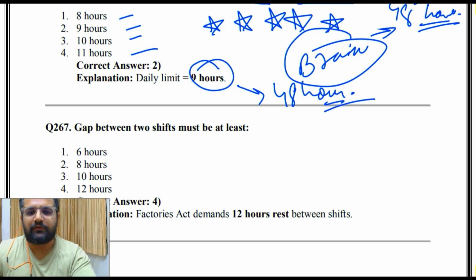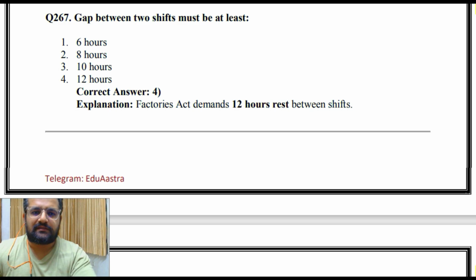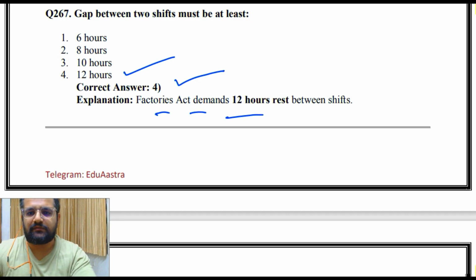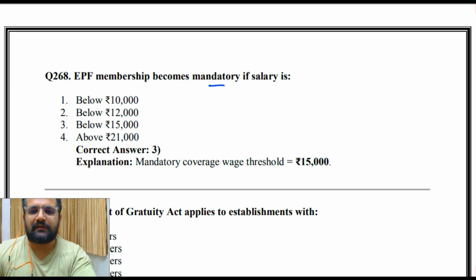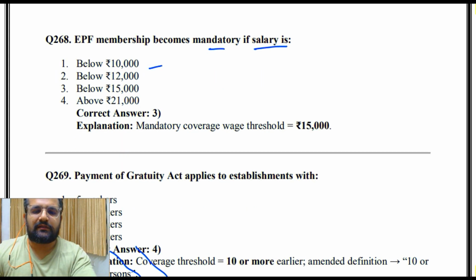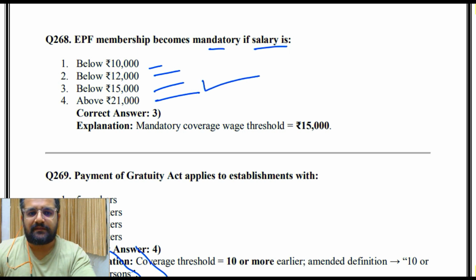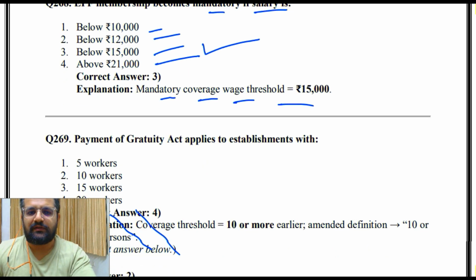Gap between two shifts must be at least 6 hours, 8 hours, 10 hours, 12 hours. So 4, that is 12 hours. Factories Act demands 12 hours rest between shifts. EPF membership becomes mandatory if salary is below 10,000, below 12,000, below 15,000, below 21,000. So the answer is 3rd, that is below 15,000. Mandatory coverage wage threshold is 15,000.